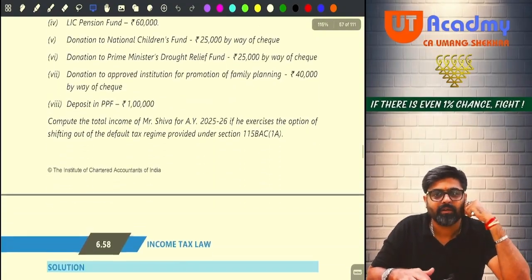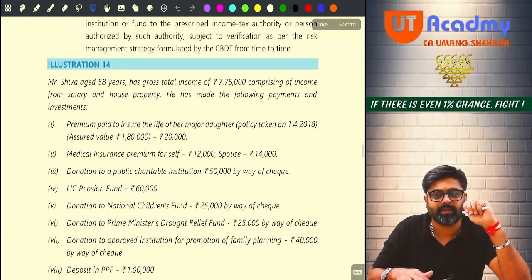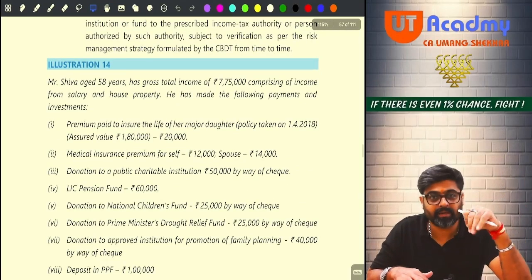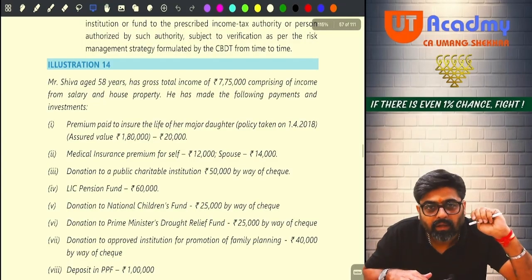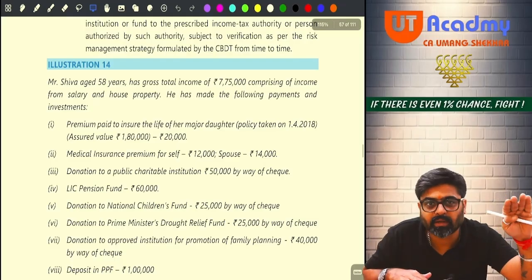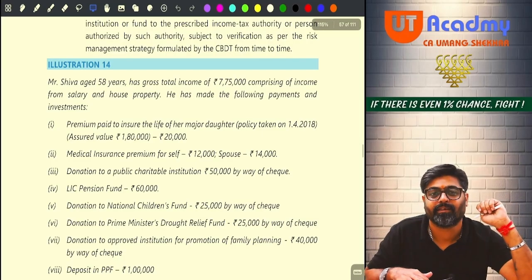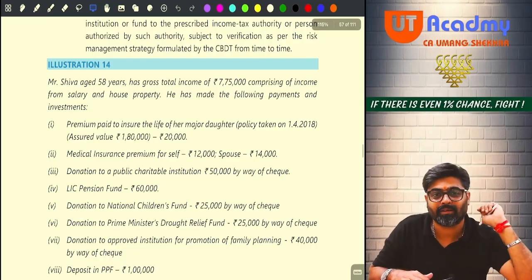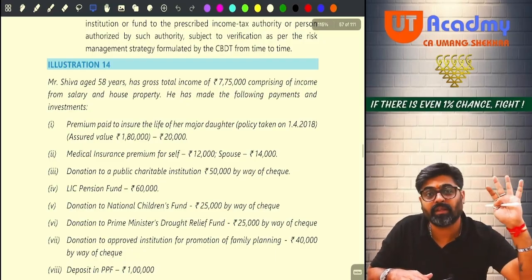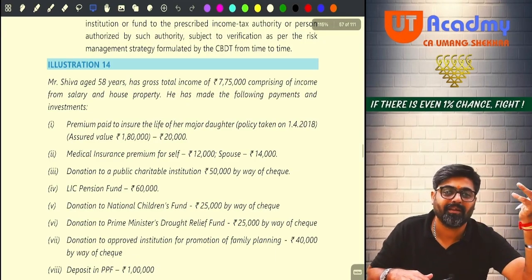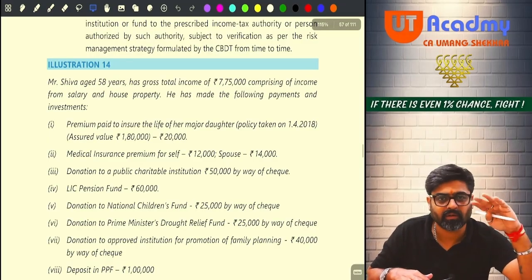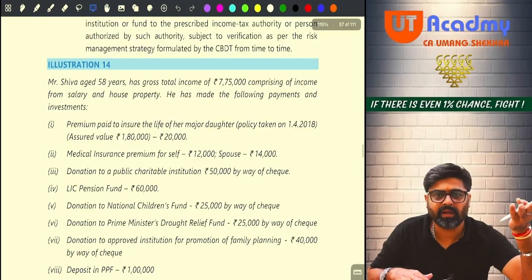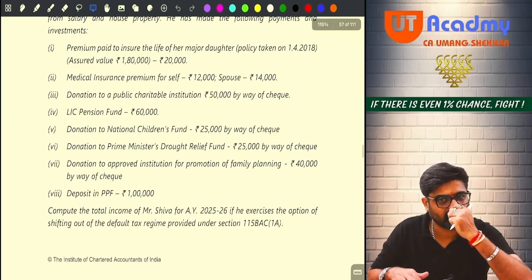Then to calculate total income, I need PGBP. Same thing. If PGBP details are given, calculate PGBP. You know how to do it. They can directly give you PGBP income also. Take that income, say thank you to the examiner. Or if nothing is given, PGBP is equal to nil. Likewise, capital gain, IFOS, then clubbing, set off, you can add. You will get GTI.